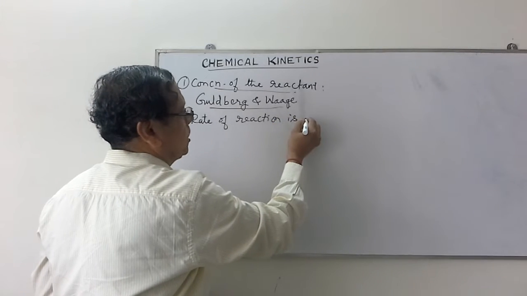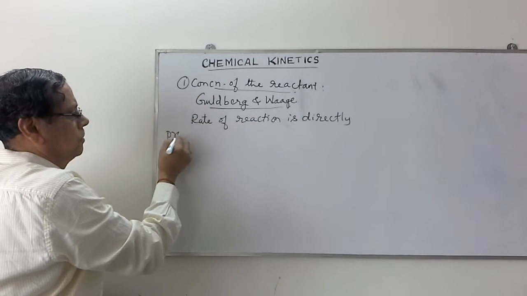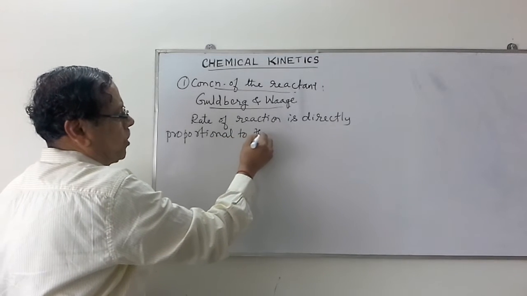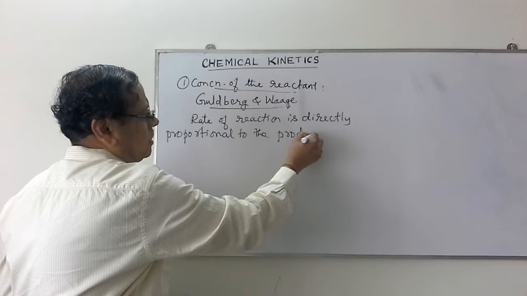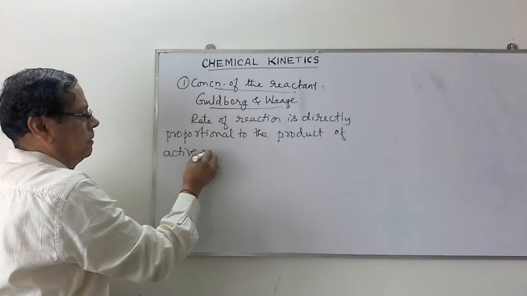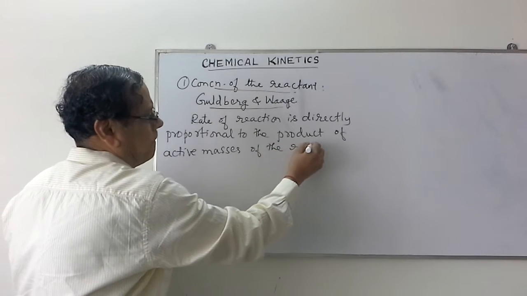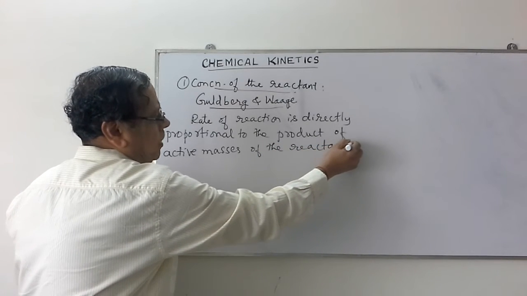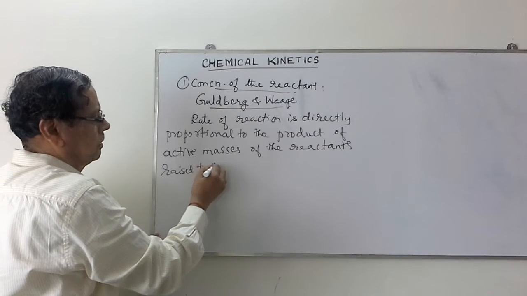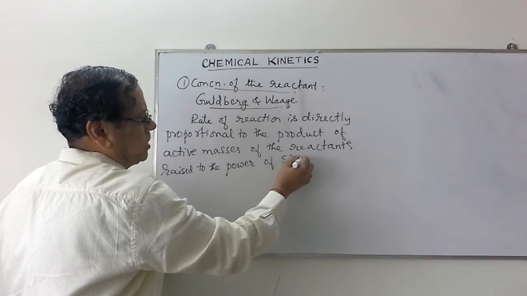is directly proportional to the product of active masses of the reactants, raised to the power of stoichiometric coefficients.